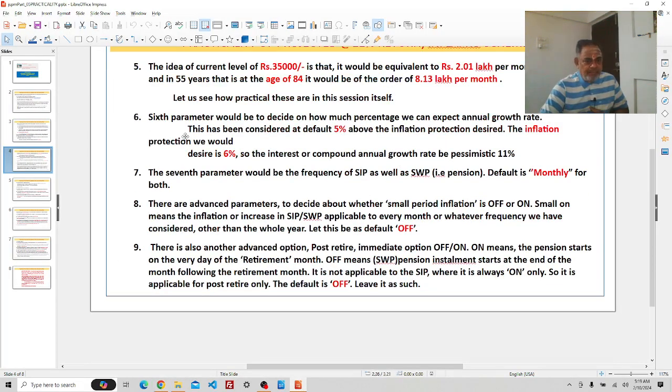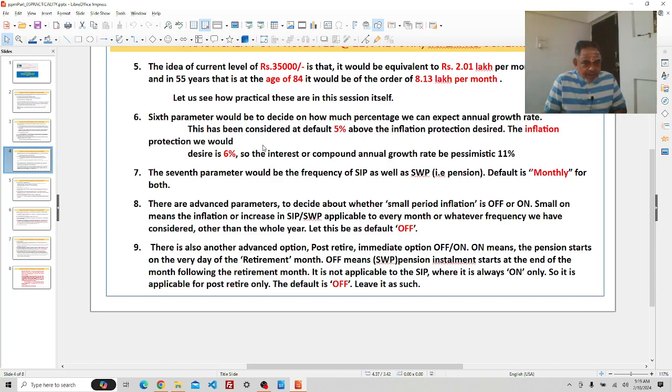The seventh parameter would be the frequency of SIP as well as SWP, that is pension. The default is monthly for both.